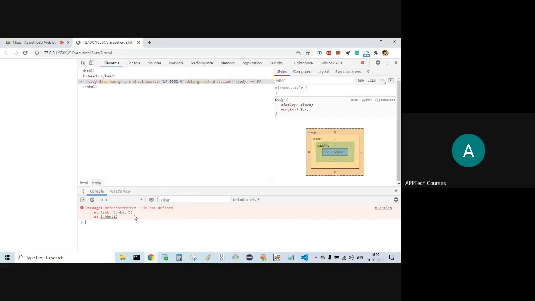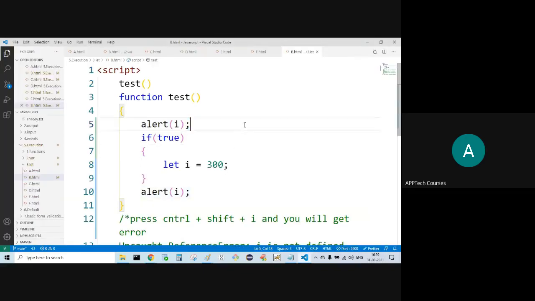Control Shift I. At line number 5. Here, what type of variable are we passing?